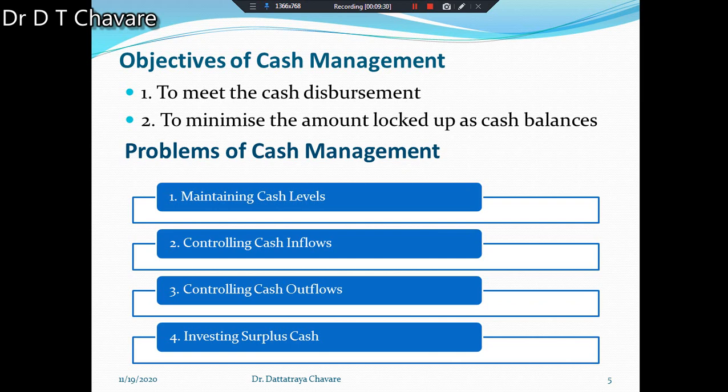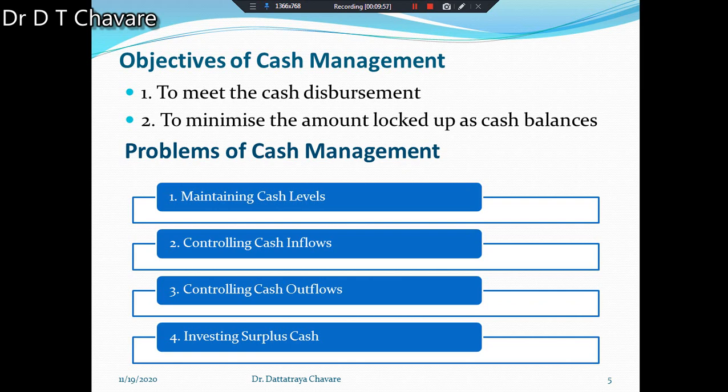Now we have to understand the problems of cash management. There are some problems involved in the management of cash, and I have mentioned those problems in this chart. As per my opinion, there are 4 problems of cash management.